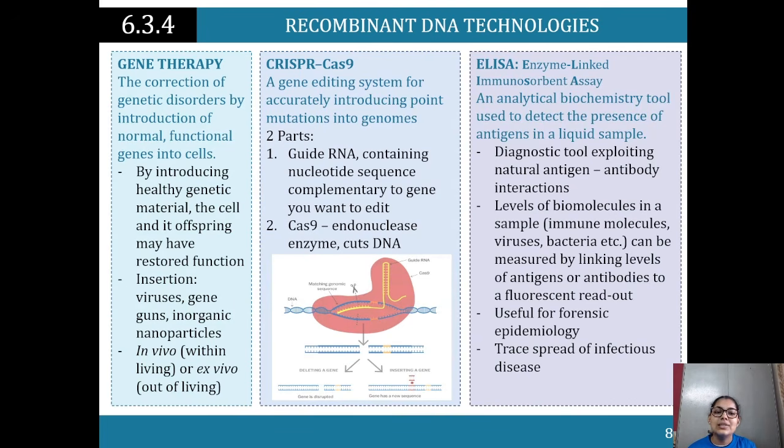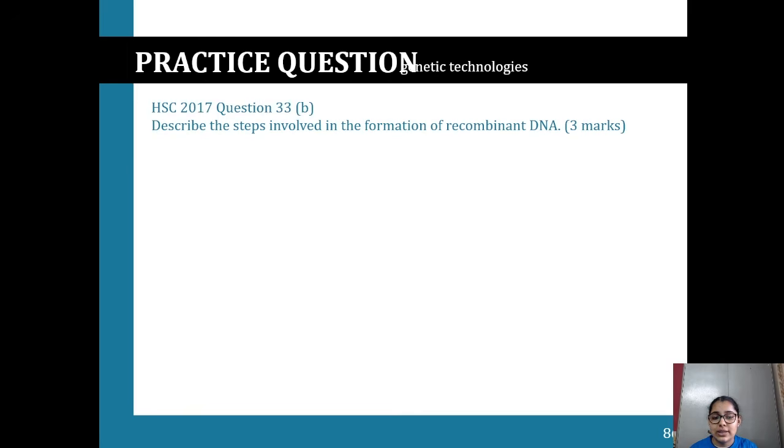ELISA is enzyme-linked immunosorbent assay. So a mouthful, an analytical biochemistry tool which is used to detect the presence of antigens in a liquid sample. So a diagnostic tool which exploits natural antigen-antibody interactions, levels of biomolecules in a sample, so they can be used to measure by linking levels of antigens or antibodies. So it's useful for forensic epidemiology.